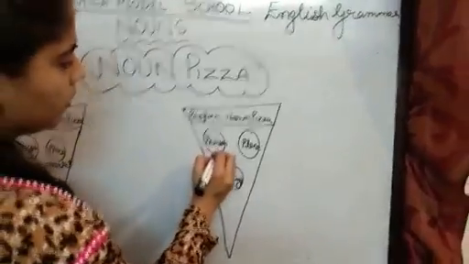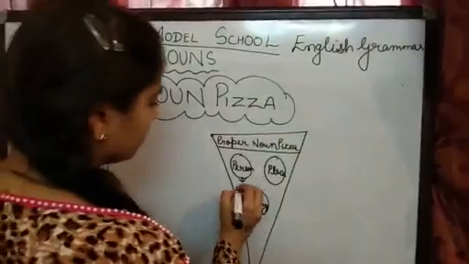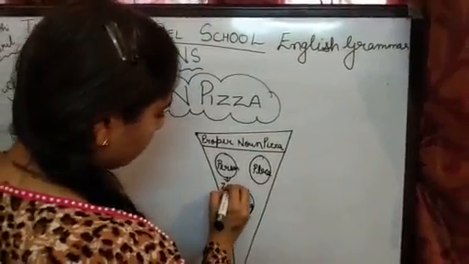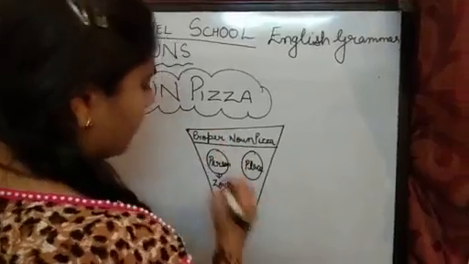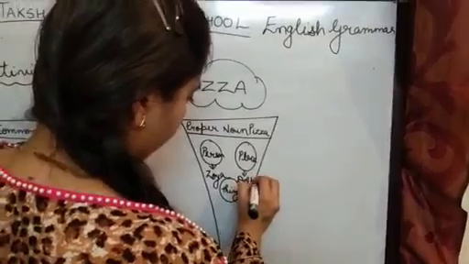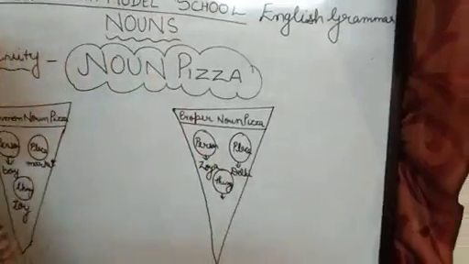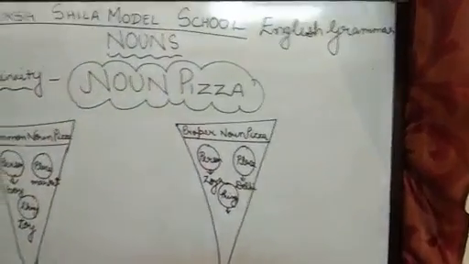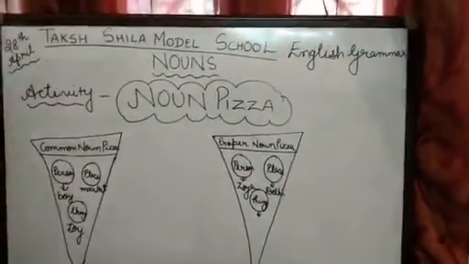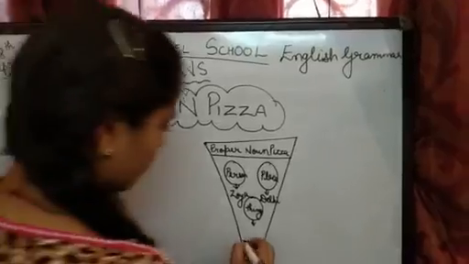Okay, person, here you can give any name of a person, Zoya. Place, Delhi. Okay, and thing. When you give a name to a thing, like a brand, you can say Bata shoes, right?